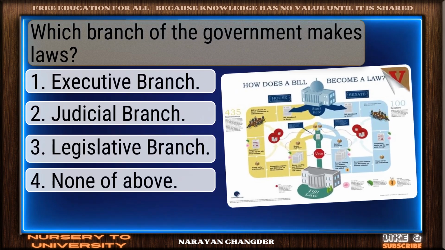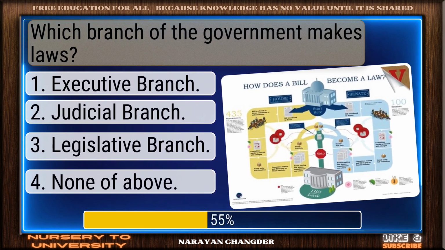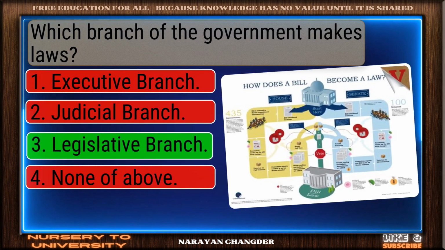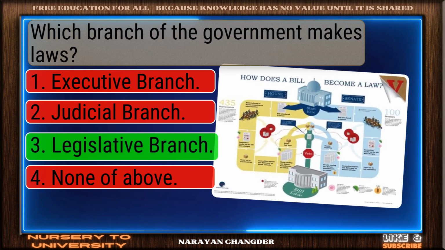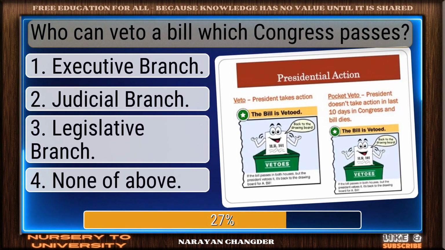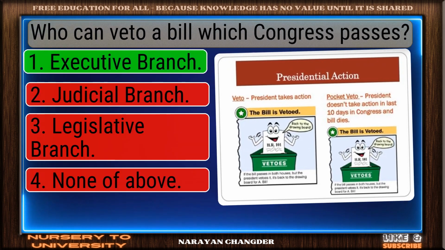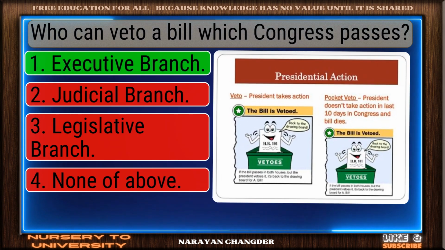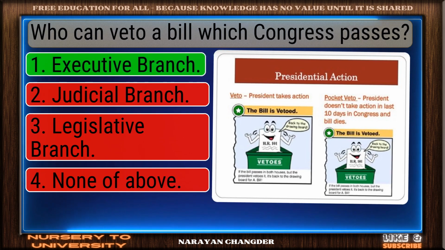Which branch of the government makes laws? Well done. Legislative branch is the right choice. Who can veto a bill which Congress passes? Excellent. Executive branch is a brilliant choice.